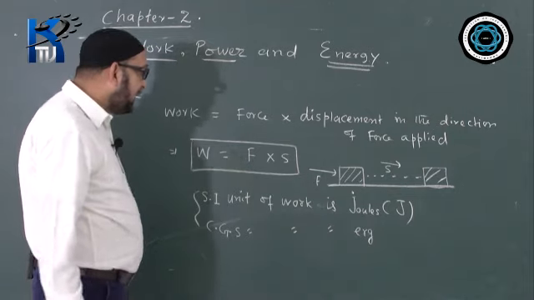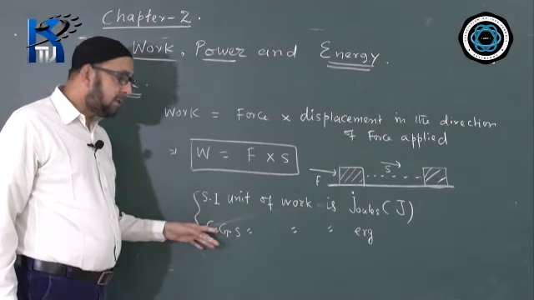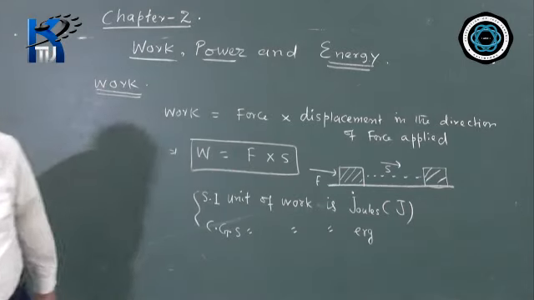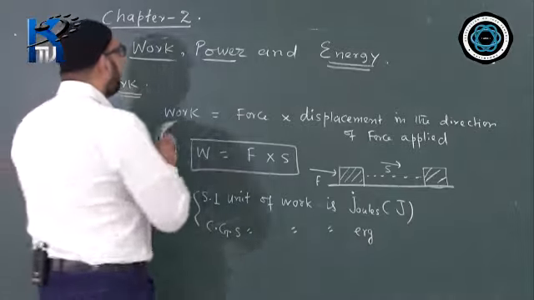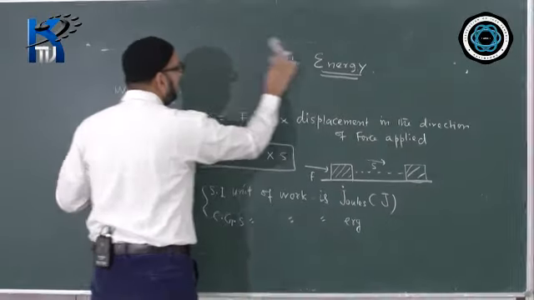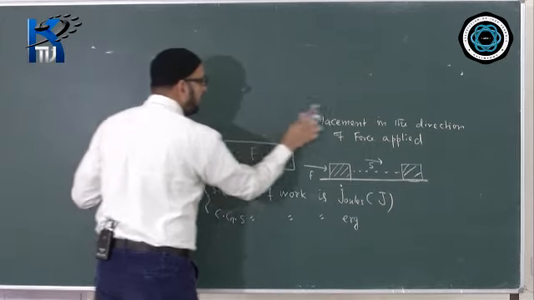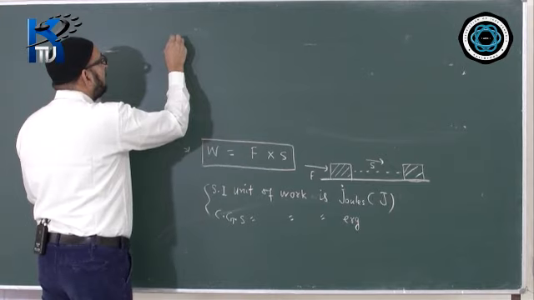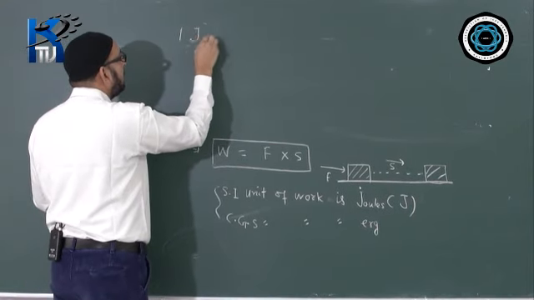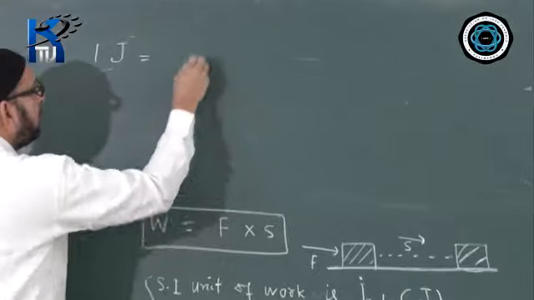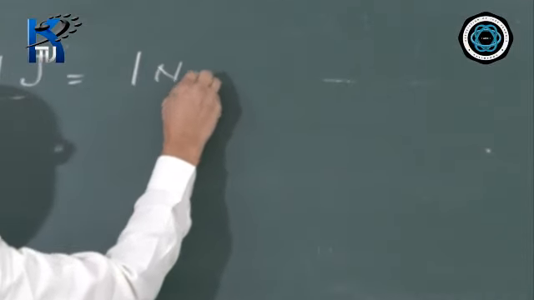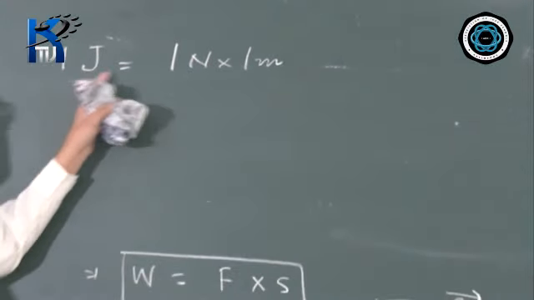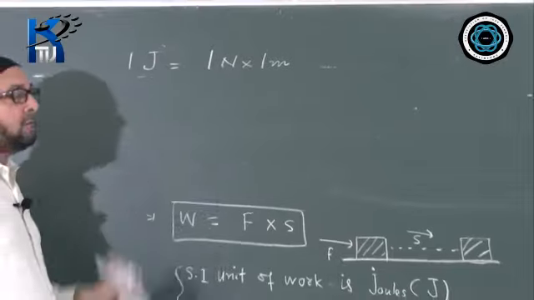So let us find relationship between SI unit and the CGS unit, or between joule and the erg. So just see the derivation, how we derive the relationship between them. We write 1 joule first. 1 joule is equal to 1 Newton into 1 meter. First we will be writing this. 1 joule will be equal to 1 Newton into 1 meter, when you multiply them, you get the answer 1 joule.